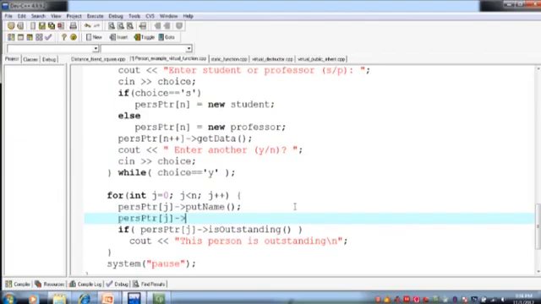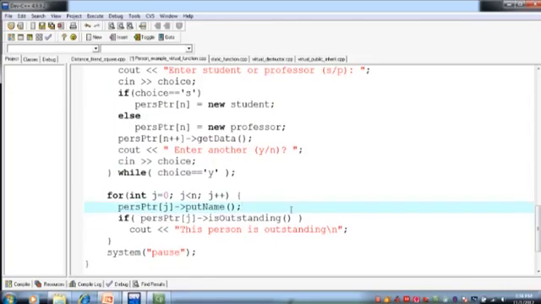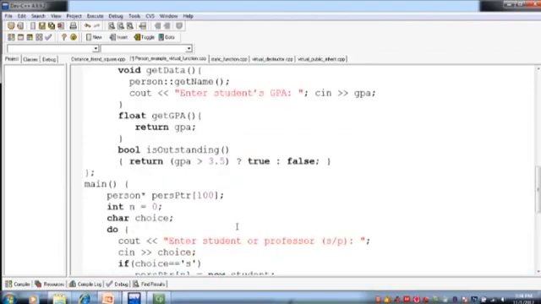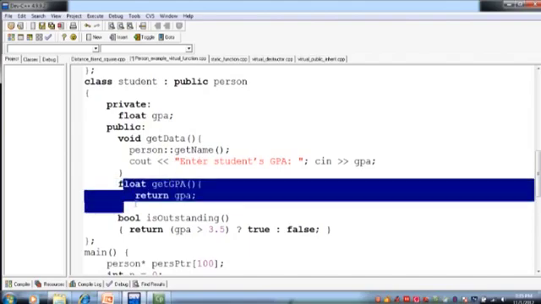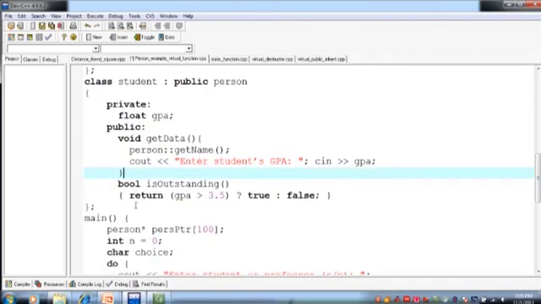Now what we can do over here is we can call those functions. So let's say if we can do it or not, I don't think so. Let's check it out. So हम इस चीज़ को यहाँ पर बजाय अलग function बनाने के, what we can do is we can